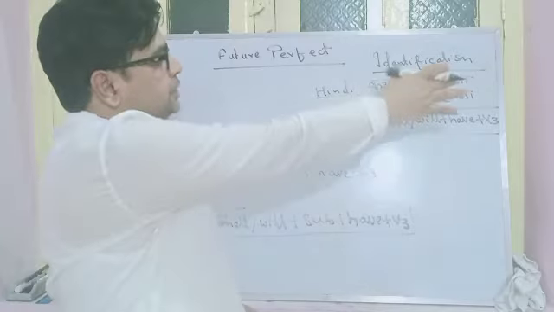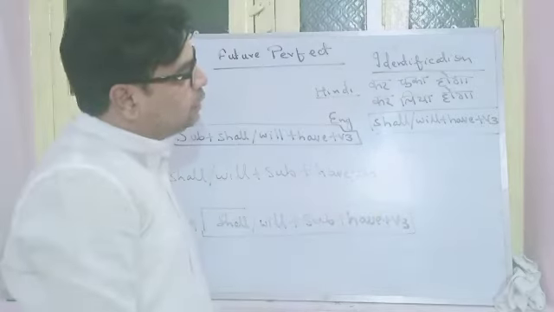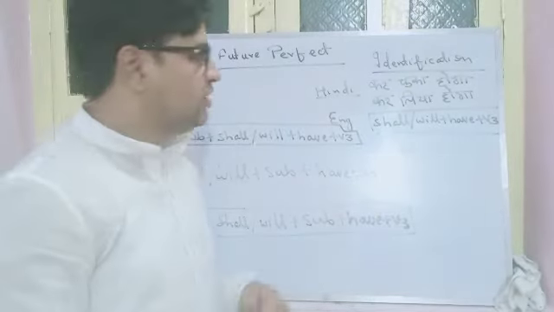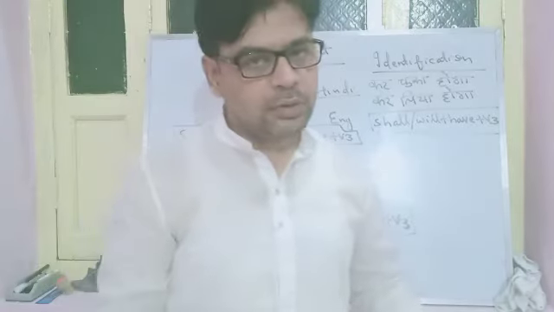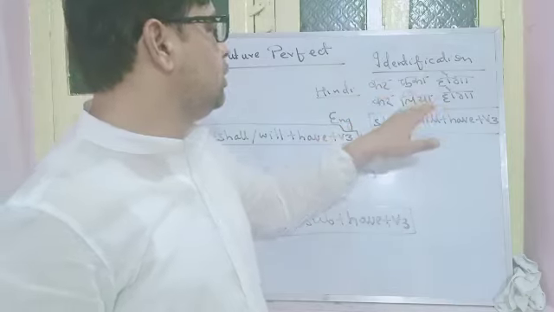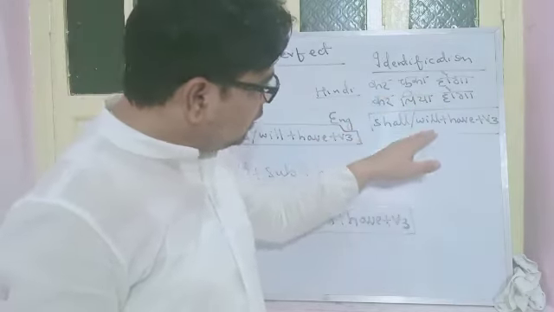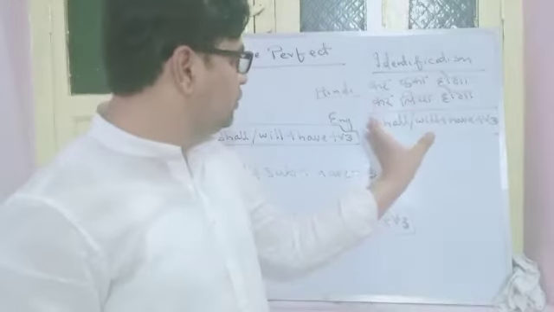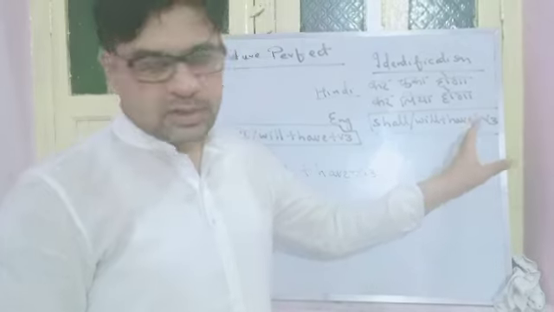What is the identification in Hindi? हिंदी का पहचान क्या है इसका? ये एंड करेगा कर चुका होगा या कर लिया होगा. फॉर एग्जाम्पल मैं वहाँ पे मैं एक लिख चुका हूँगा या मैंने लिख लिया होगा. Both ways we can say that in Hindi it ends with कर चुका होगा या कर लिया होगा. What is identification in English? Shall or will plus have plus V3. Wherever you see this combination, shall or will plus have plus V3, right?